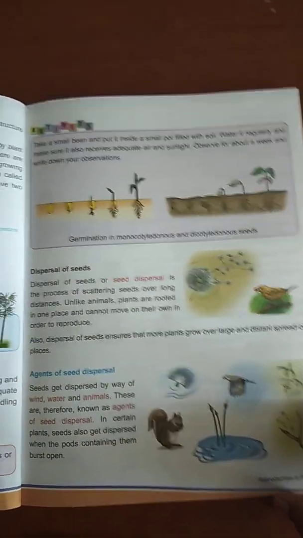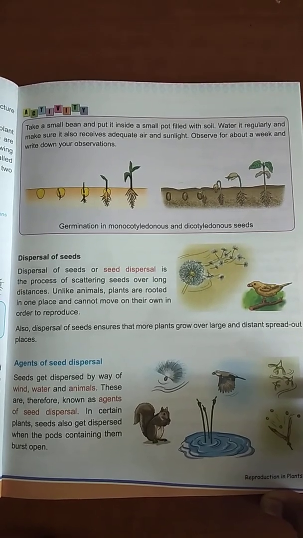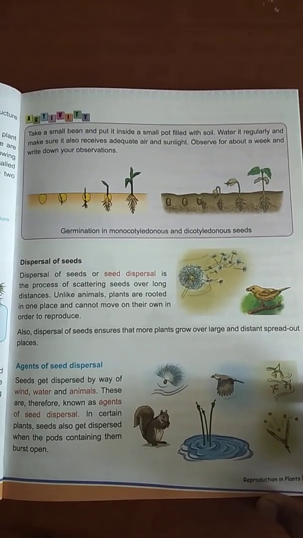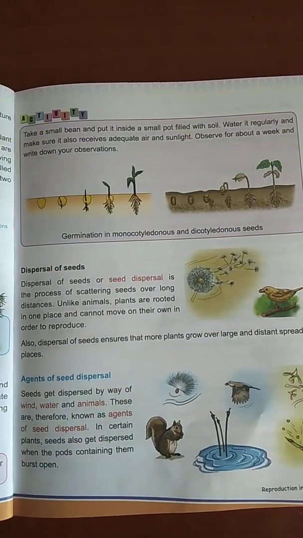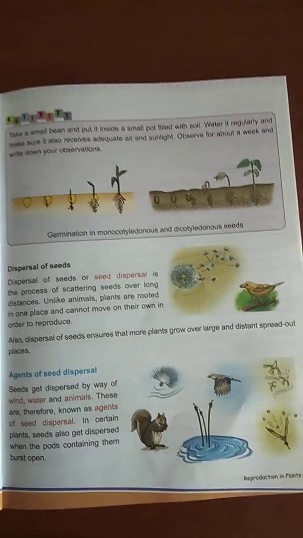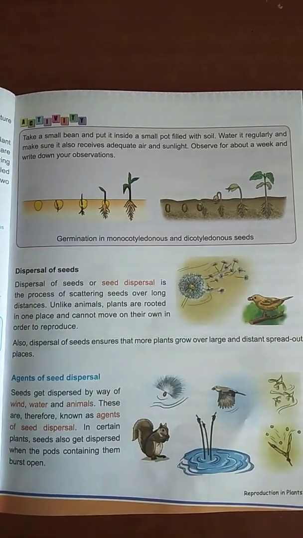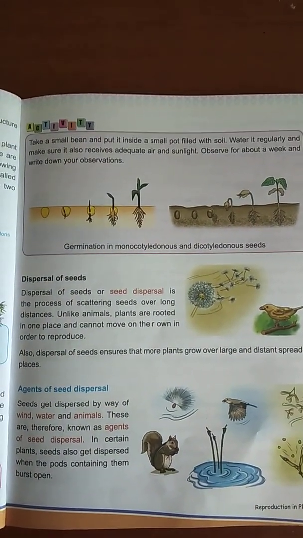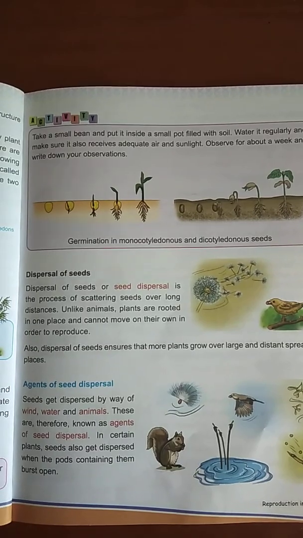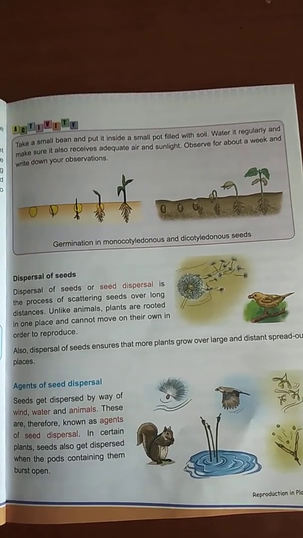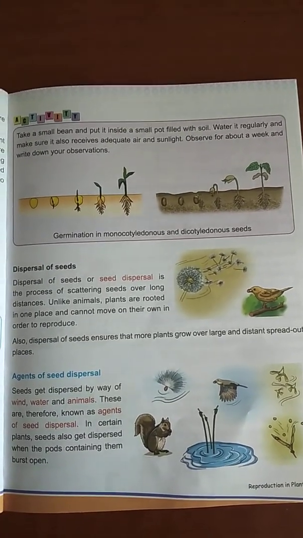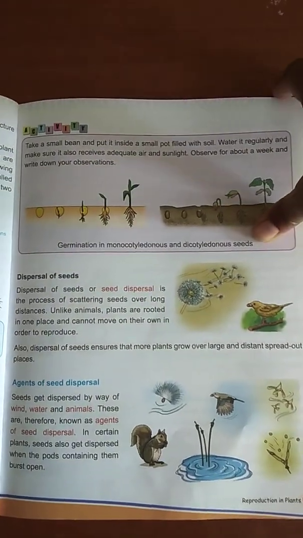So seeds disperse in various methods. A seed doesn't just grow in a plant, it also disperses. There are various methods of seed dispersion. So the agents of seed dispersal may be air, water, animals or birds. The seed dispersal can take place in any form.